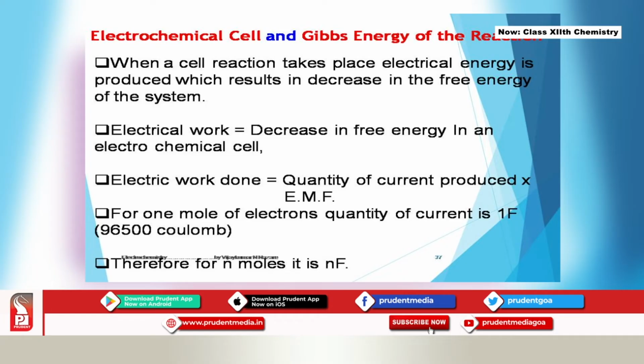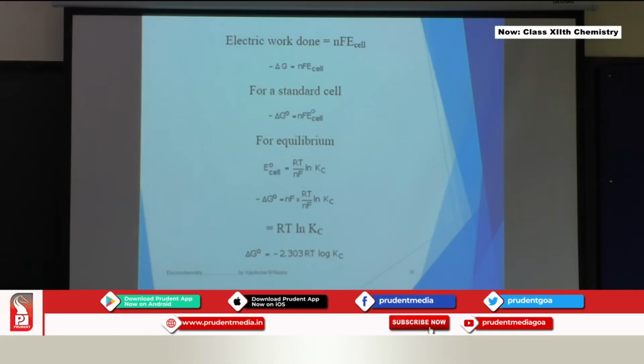The electrical work done is equal to the quantity of current produced times the EMF of the cell. For 1 mole of electrons, the quantity of current is 1 Faraday. So when 1 mole of electrons flows, the current produced is 1 Faraday, that is 96,500 coulomb. Therefore, for n moles, it is n times F. This is the derivation shown to you in a simple way.